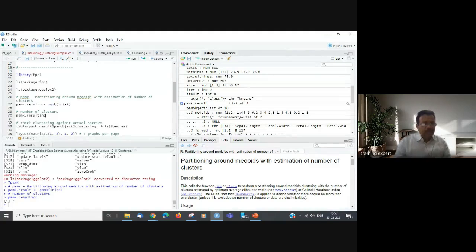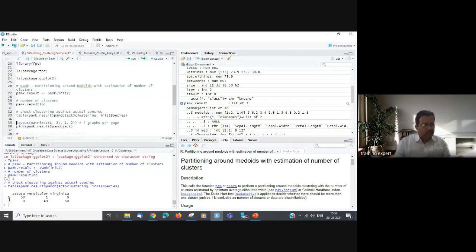Okay, check clustering against actual species. If it is 2 clusters, then all the Setosa are part of 1 cluster. 1 of versicolor and 49 are in cluster 2. In Virginica, all 50 are part of cluster 2. So 51 are part of cluster 1 and 99 are part of cluster 2.